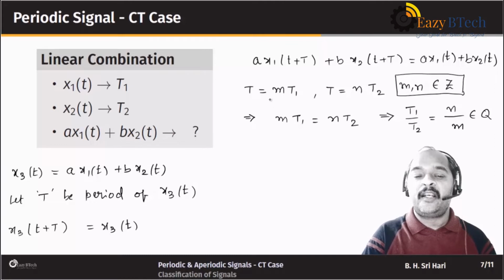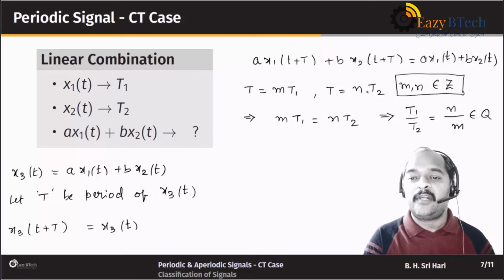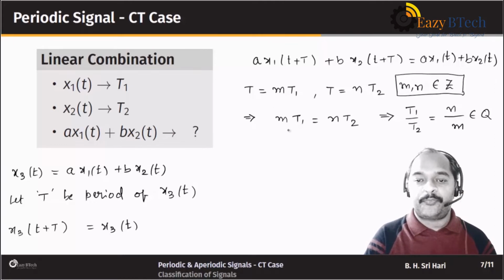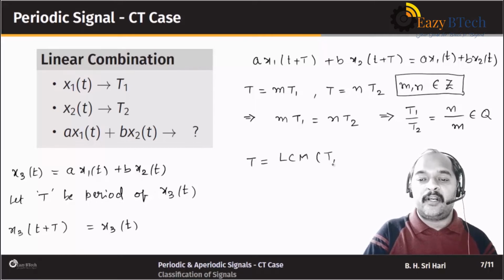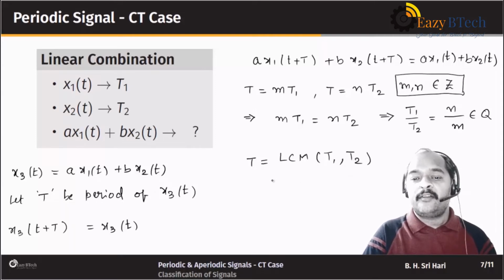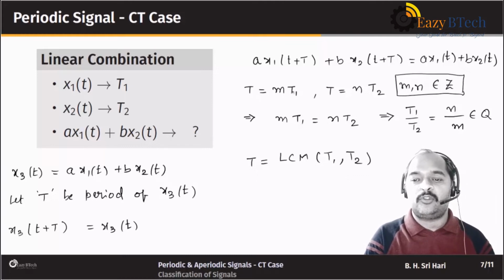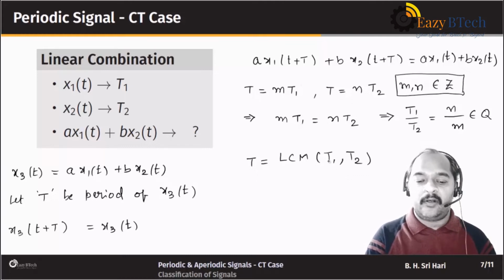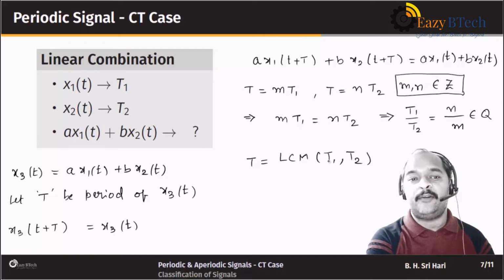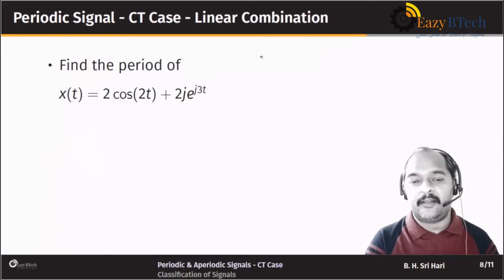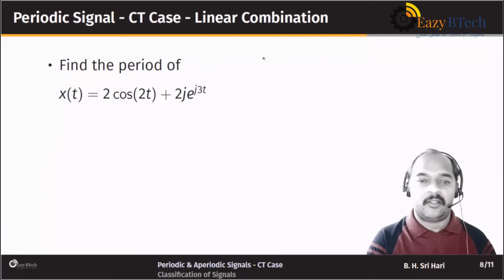And what is the period? That period is given by either m T1 or n T2. You can prove that capital T is nothing but the LCM of T1 and T2, and we are not going to see the proof. So the period turns out to be the LCM of T1 and T2. We will be relying mostly on this condition. We can use the LCM, but for examples let me not use it.